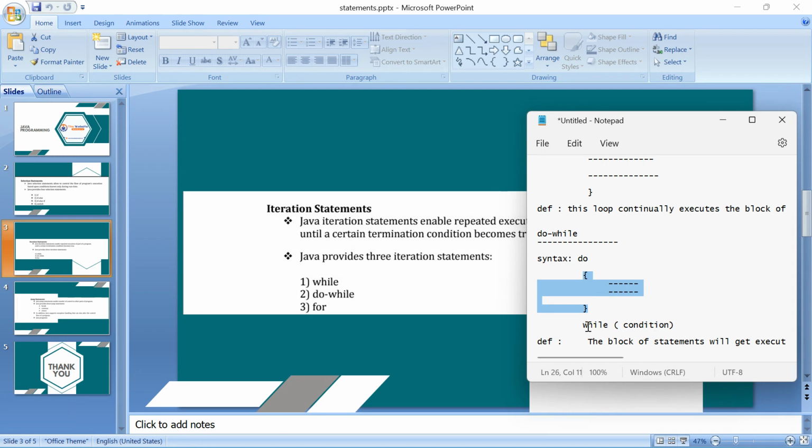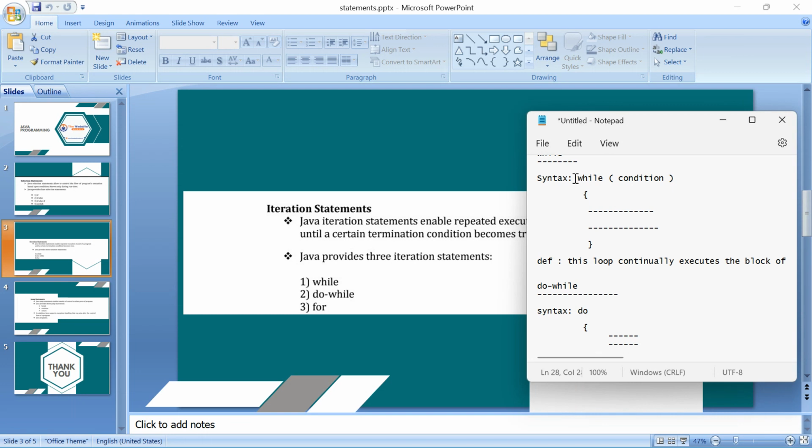Okay, then after the condition will get checked. If the condition is true, the statements will get executed repeatedly, again and again, until the condition becomes false. Okay. So, but what is the difference, bro?